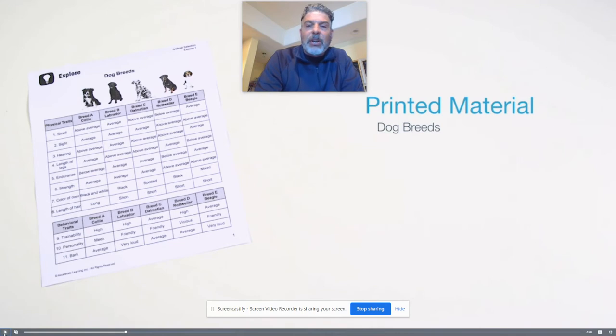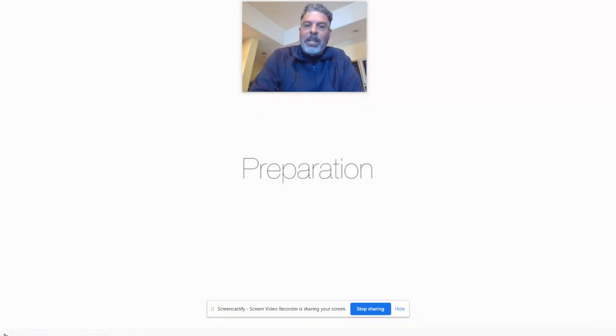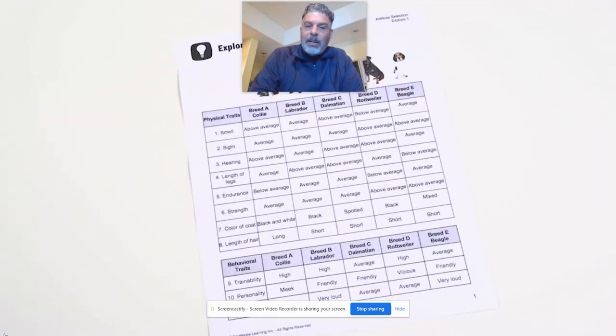For the printed materials, you're going to need this dog breeds worksheet. You don't even need to print it. You could probably just keep this. You never have to print any of this stuff because you can just keep it. However, you can look at this. This is when they talk about the dog breed PDF. This is what they're talking about. It's in your calendar.